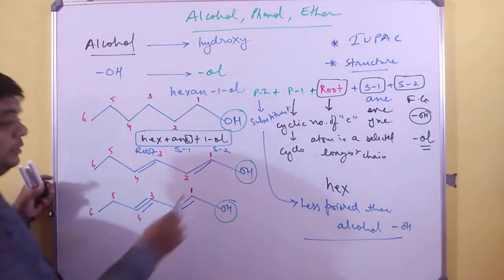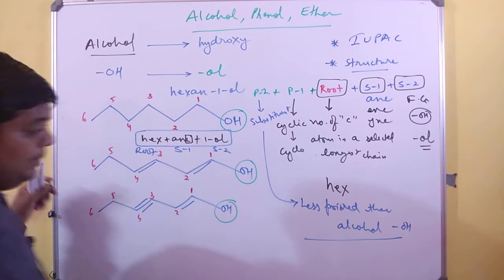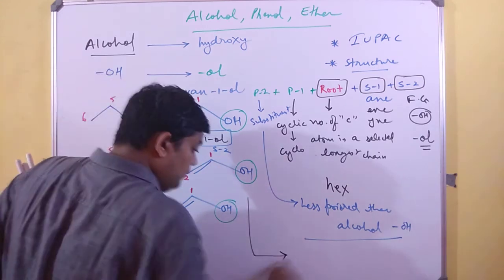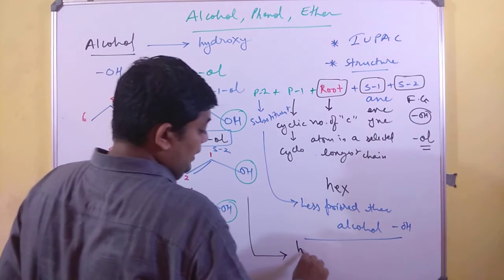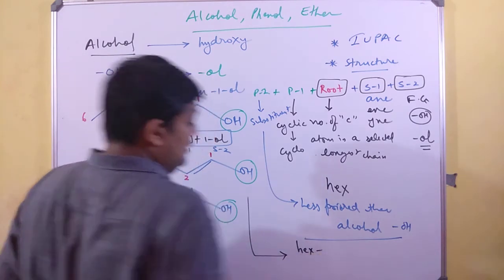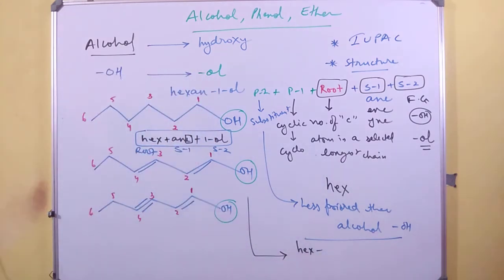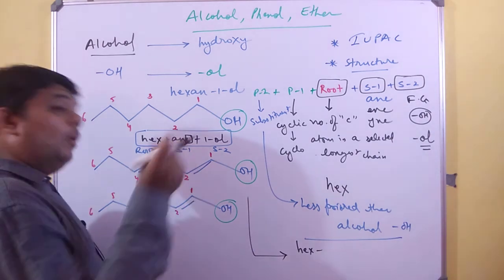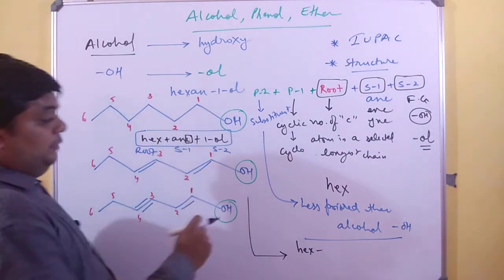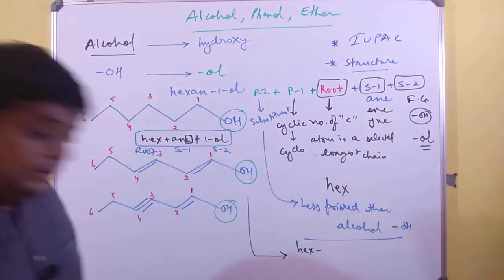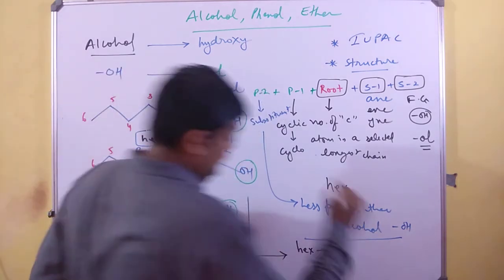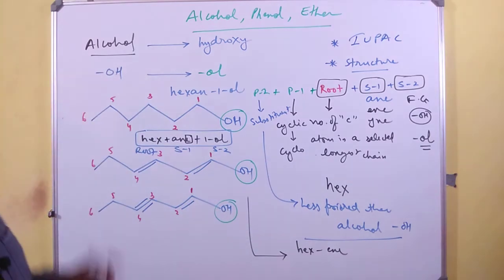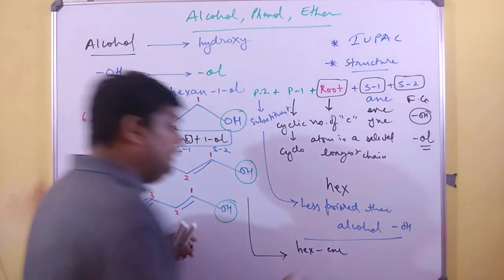Now, coming to the second structure, remember very well what I am saying. It again has 6 carbon atoms, so it will be hex. But over here you have 2 double bonds, starting respectively from carbon number 1 and carbon number 3. So it will be hex-ene first of all, but not only ene.